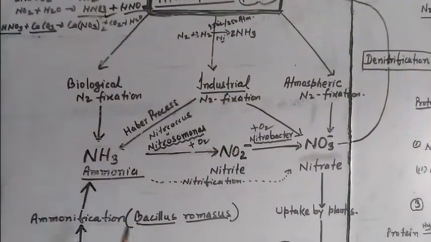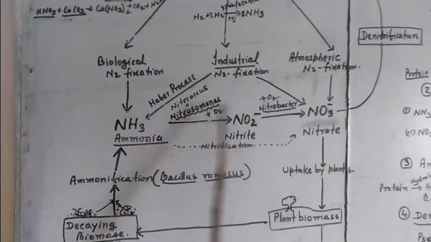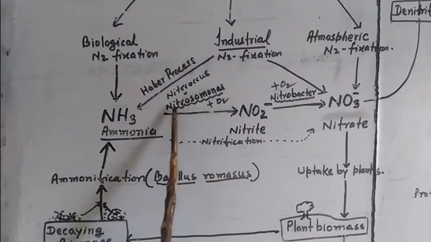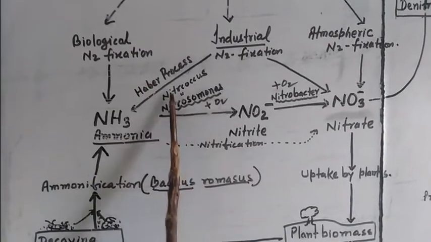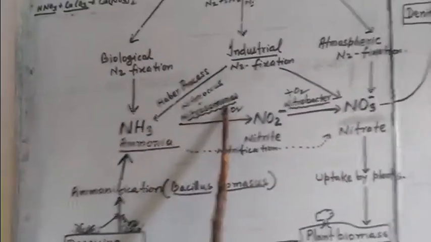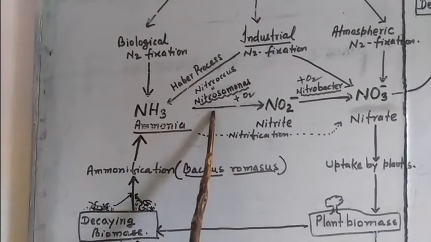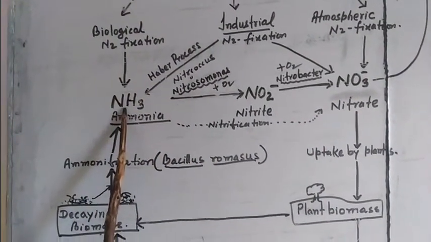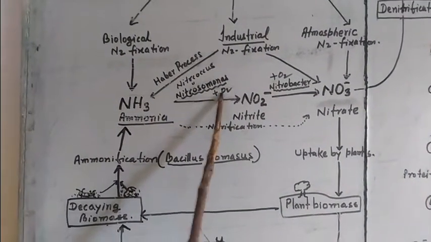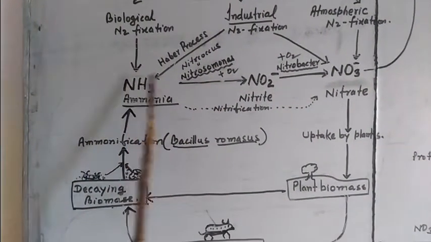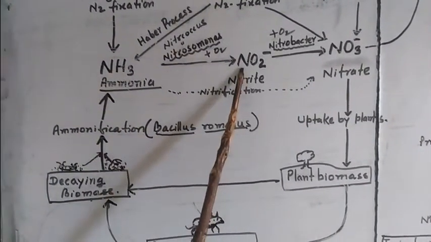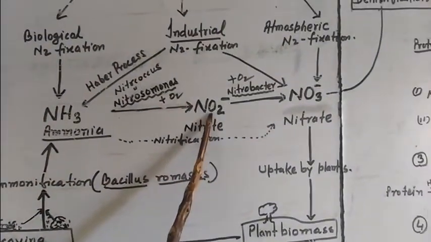Then two species of bacteria work alternatively. One species is known as Nitrosomonas or Nitrococcus. Remember, these bacteria convert the ammonia into nitrite. They oxidize the ammonia, removing the hydrogen, so they convert it into nitrite.